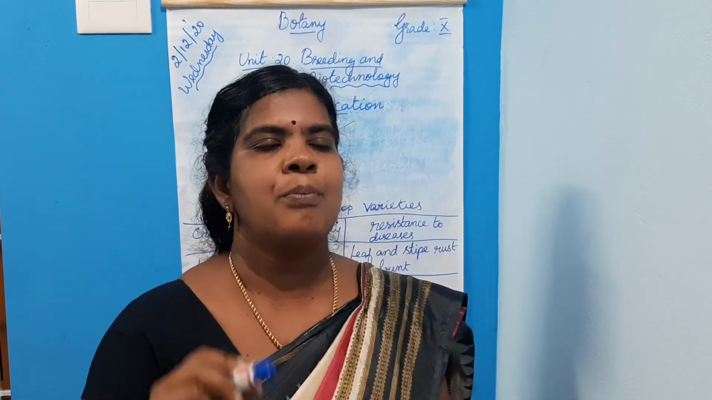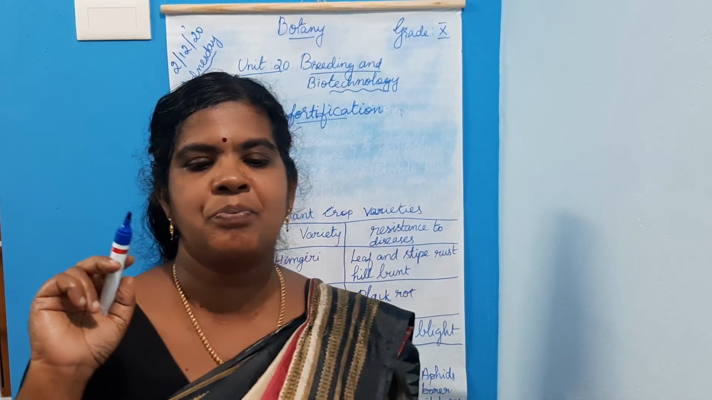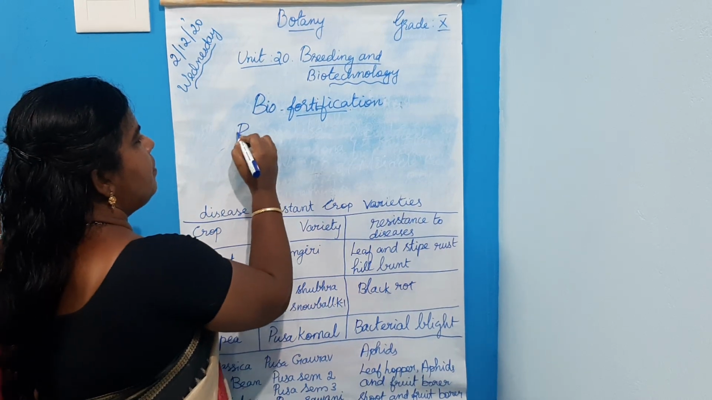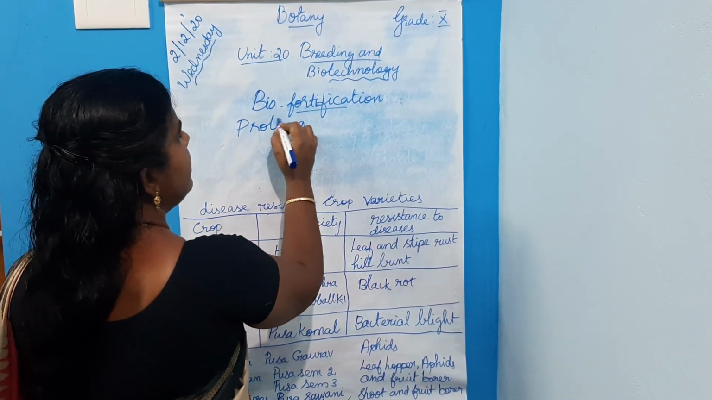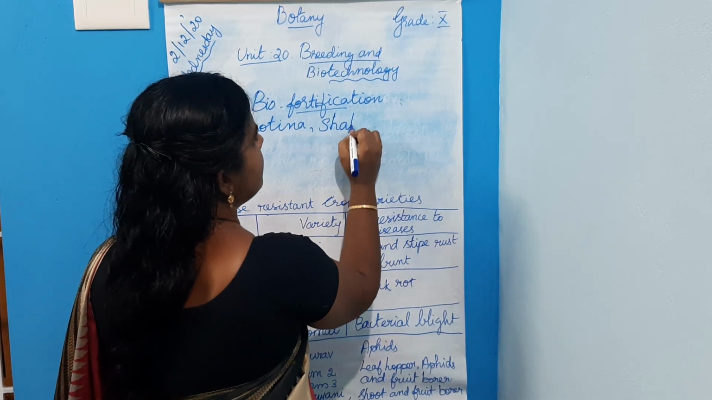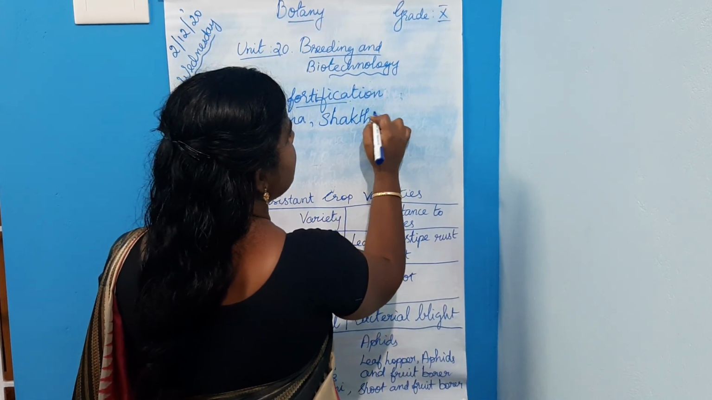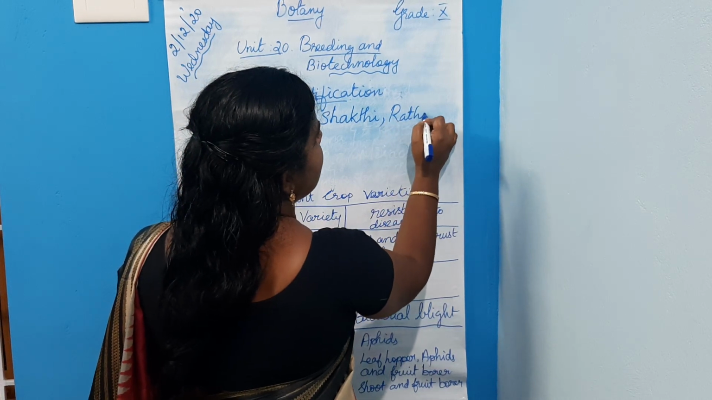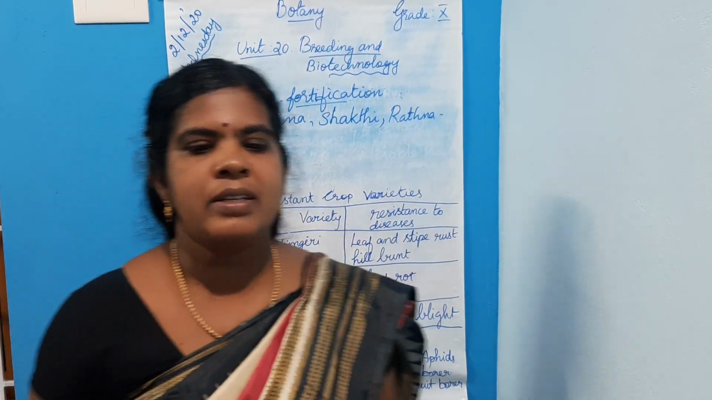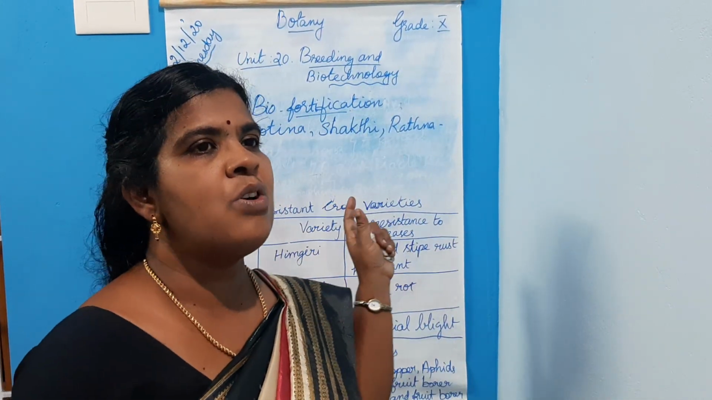Achievements of biofortification. First is Protina, Sakti and Ratna. These are lysine rich maize hybrids. Protina, Shakti and Ratna. These are the lysine rich maize hybrids developed by biofortification.